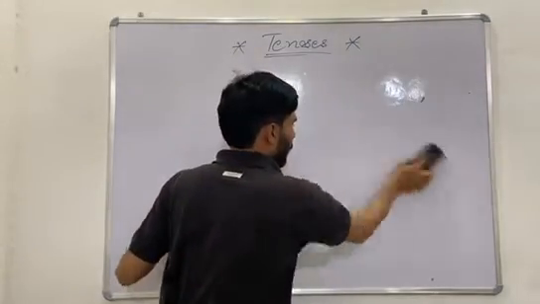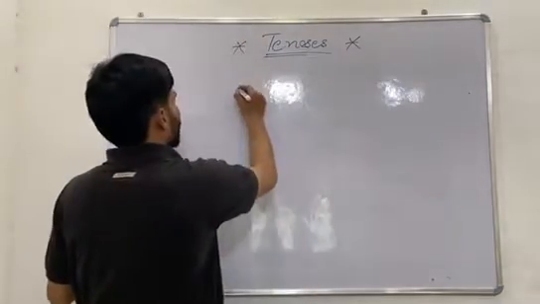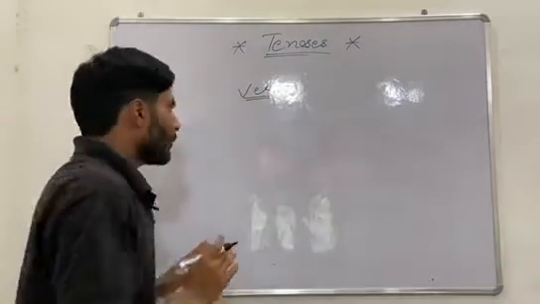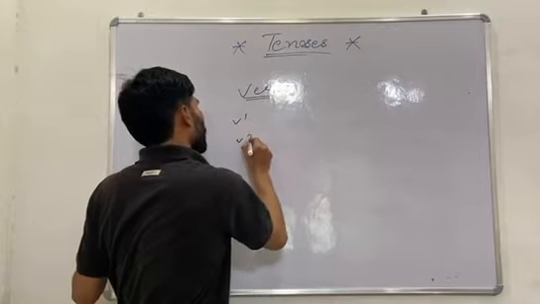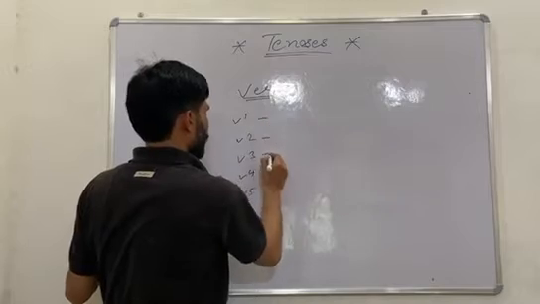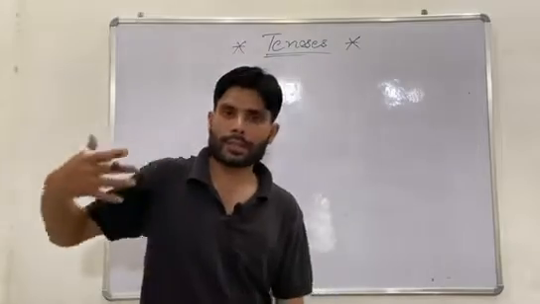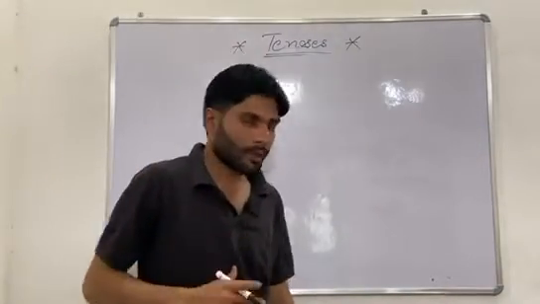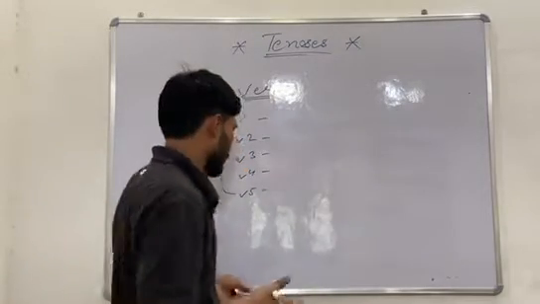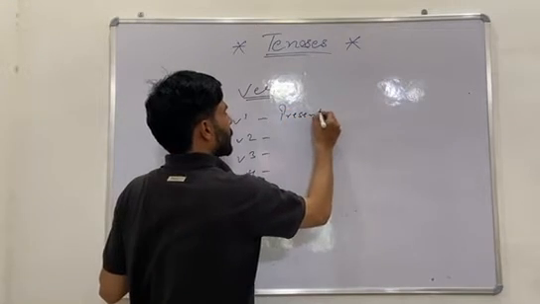So the verb plays a very important role in English tenses. So let's discuss the verb. We have V1 verb, V2 verb, V3 verb, V4 verb and V5 verb, right? These are the verbs we use according to the sentence type, according to the tense type. So V1 verb and V5 verb have the same concept, used in present tense.